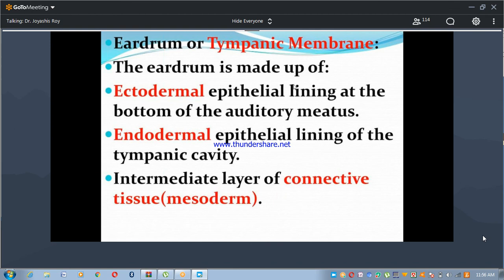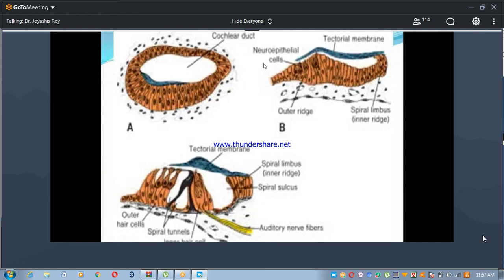The eardrum or tympanic membrane is made up of ectodermal epithelium lining the bottom of the auditory meatus, endodermal epithelial lining of the tympanic cavity, and an intermediate layer of connective tissue, the mesoderm. So ectoderm, endoderm, and mesoderm: from these three layers the tympanic membrane develops. The tympanic membrane lies between the first pouch, the auditory tube, and the first branchial cleft.